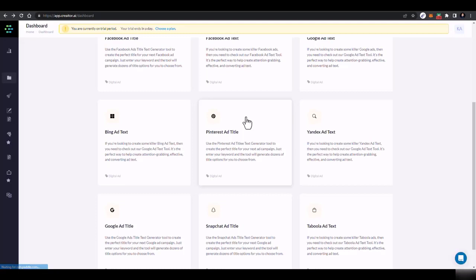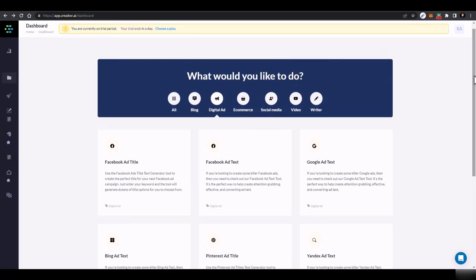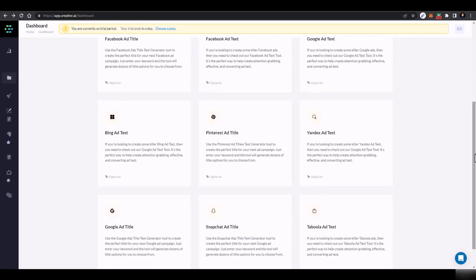But I'll tell you in the next part, which is content writing 2.0, how you can generate the ad titles and ad copies for those platforms, because you can also do that, but it's a bit tricky and professional, so you will have to be a bit advanced in that stuff, so that you can use that open platform.